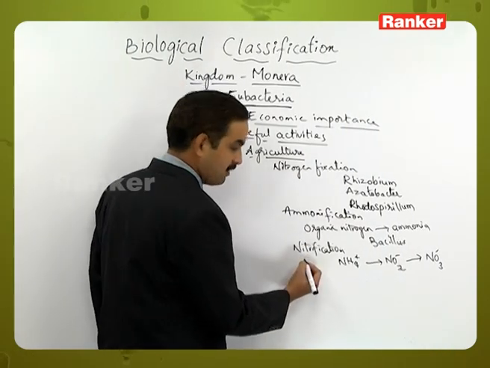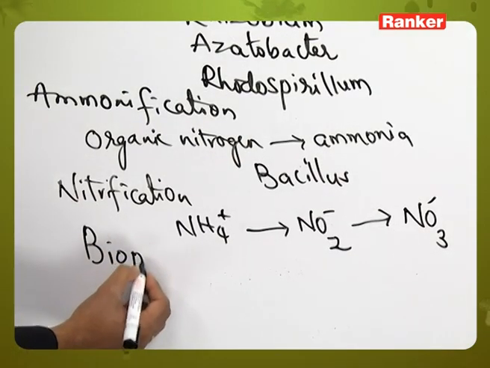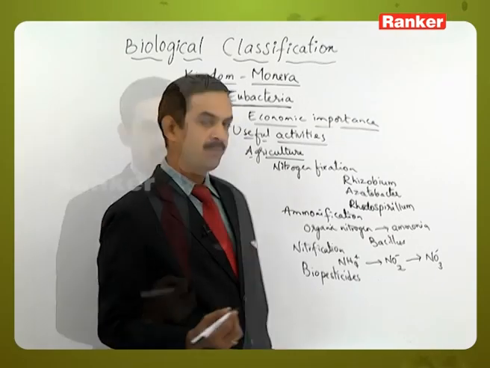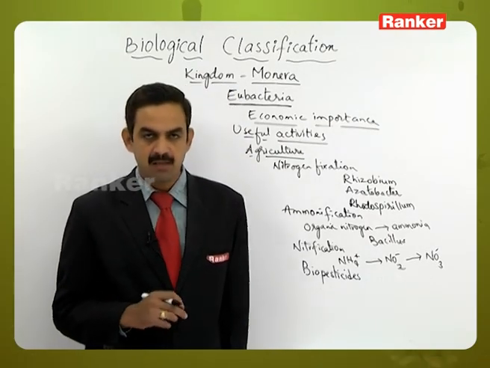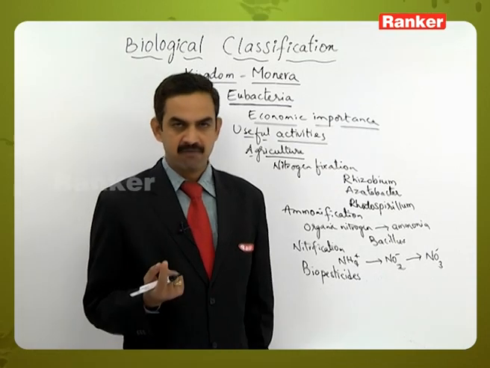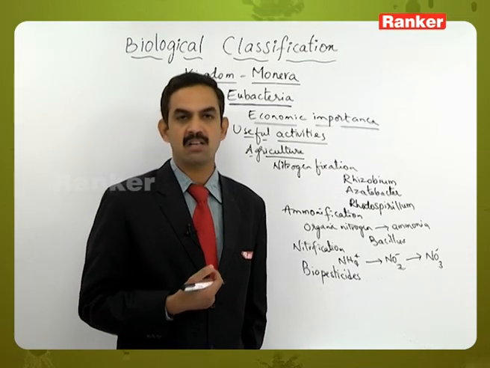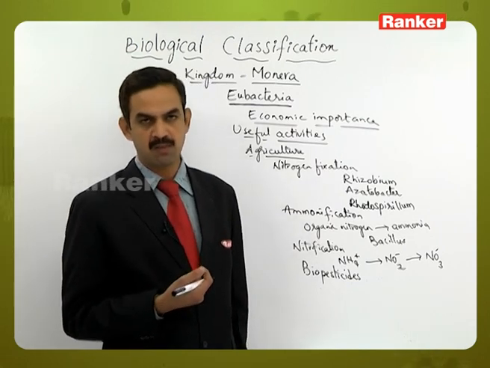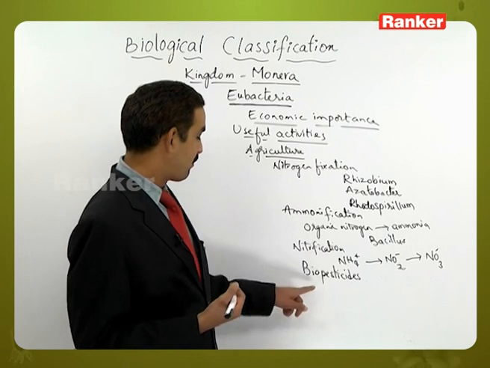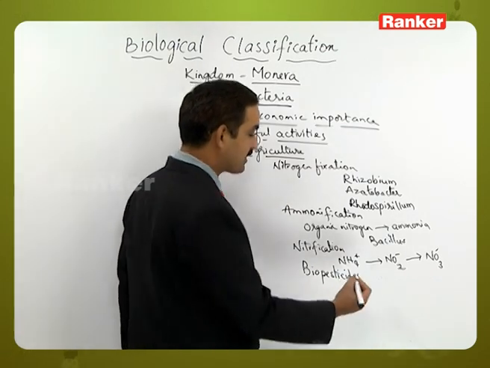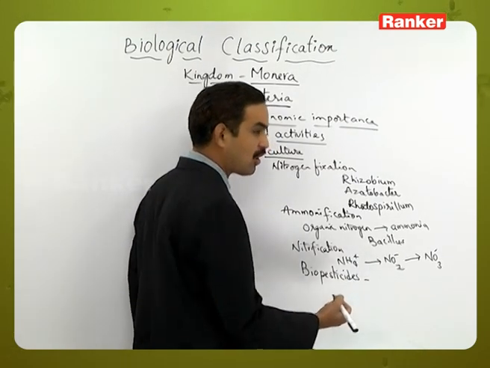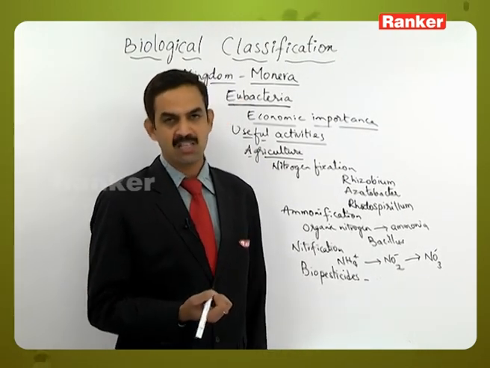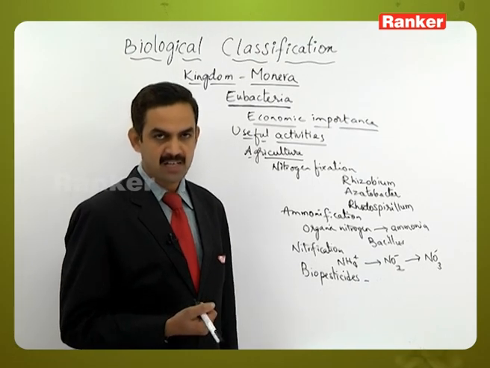At the same time some of them are used as biopesticides. As we know, nowadays in agriculture, crops are being affected by pests, but chemical pesticides are very much available. Here the chemical pesticides have some damage or harmful effect on the crop and also on the field by causing some pollution. In place of that, nowadays biopesticides are very much useful, and these are economically useful and also non-polluting. We can call them eco-friendly in nature.